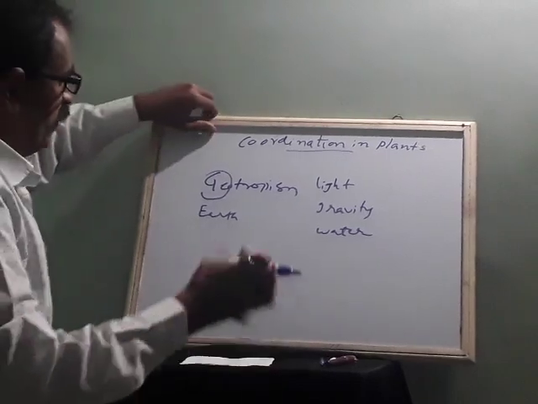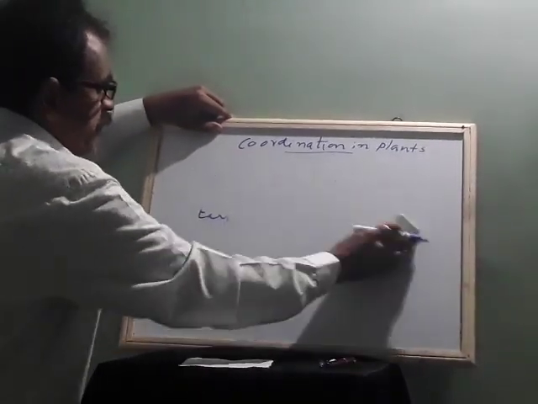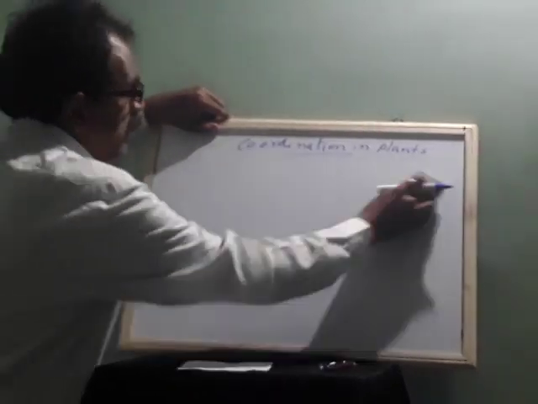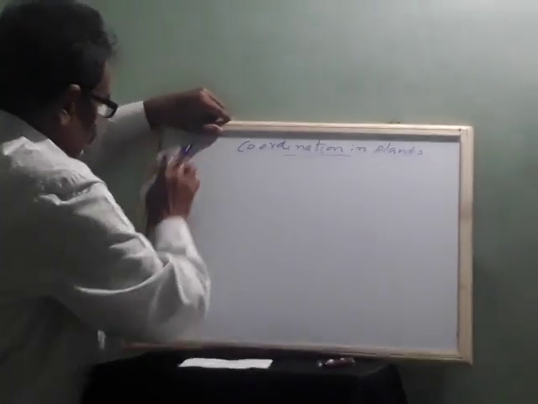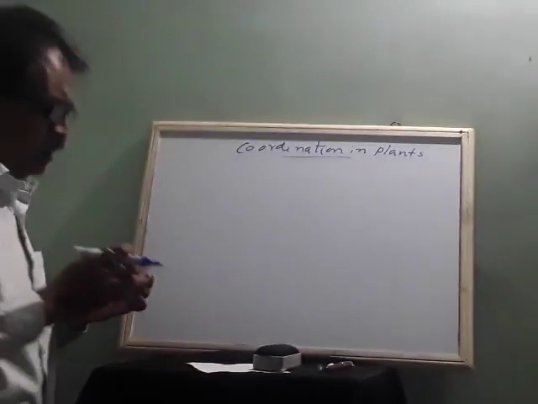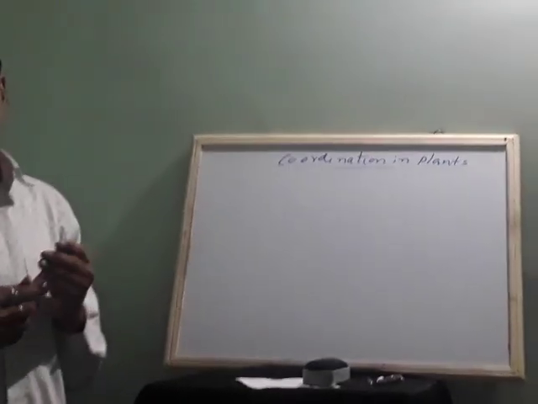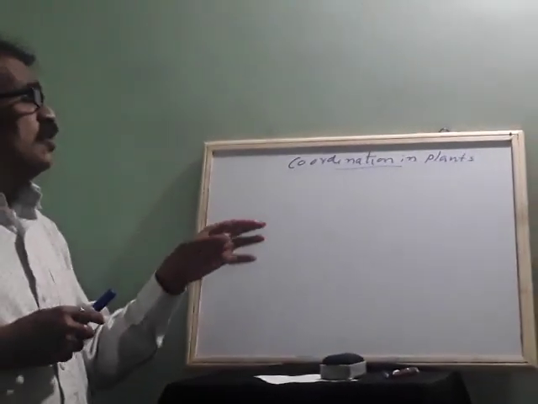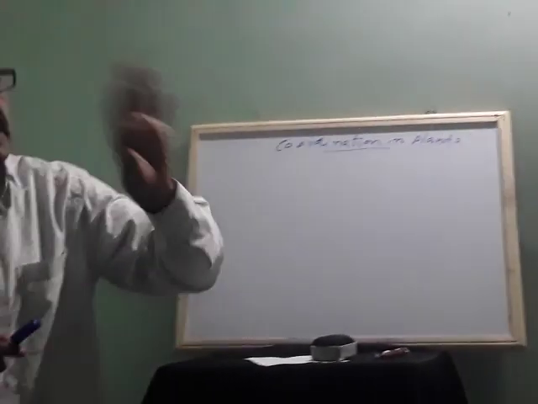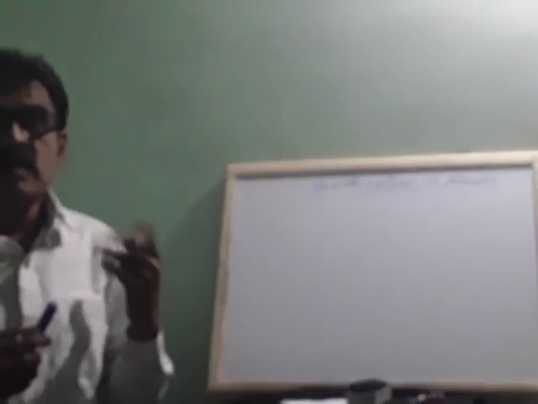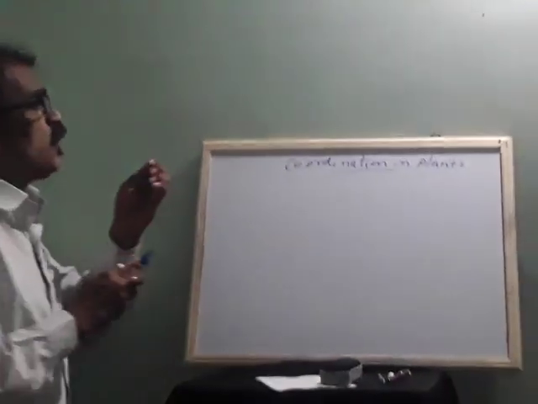Now, how do the messages work? In the case of animals, it is hormones. But in the case of plants also, there are some chemicals called phytohormones.